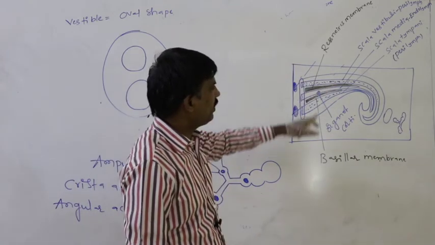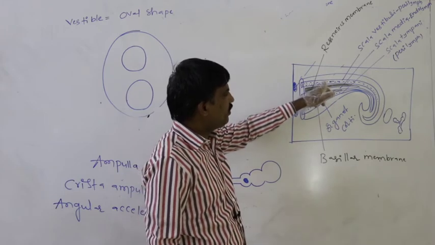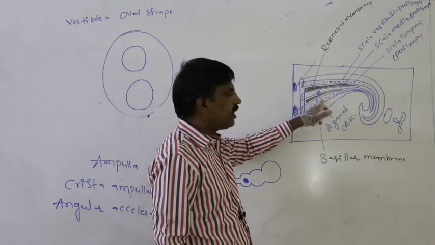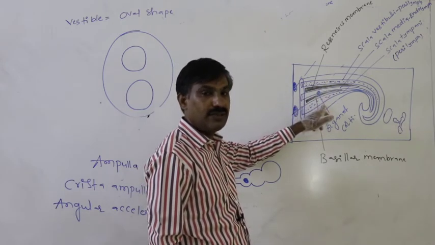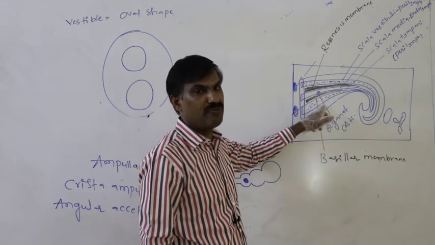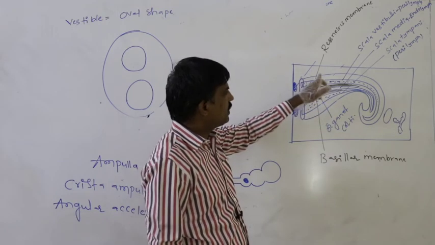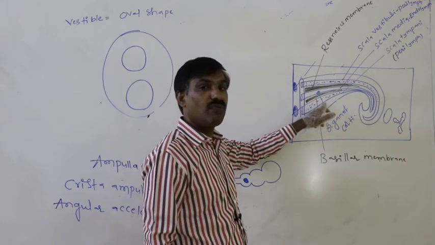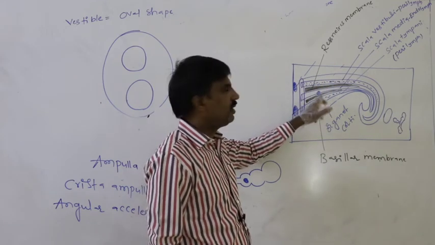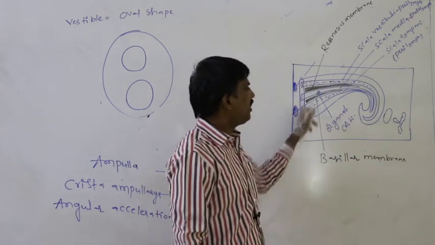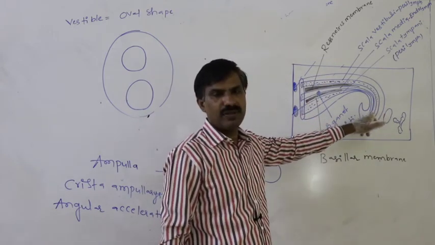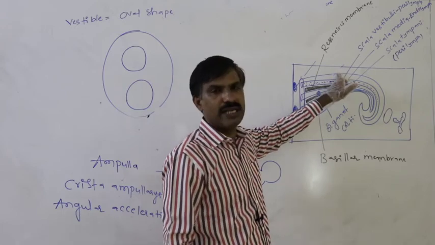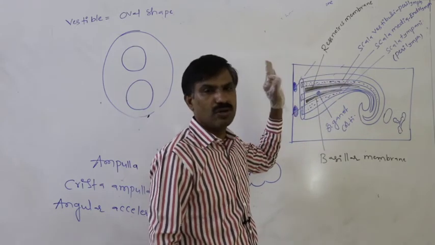So definitely the scala vestibuli, scala media, and scala tympani, the walls of these tubes are made of membrane. But overall the cochlea, which is present externally, has a wall made of bone.